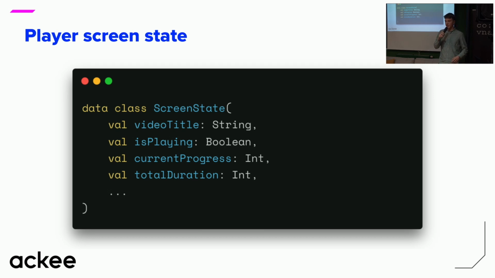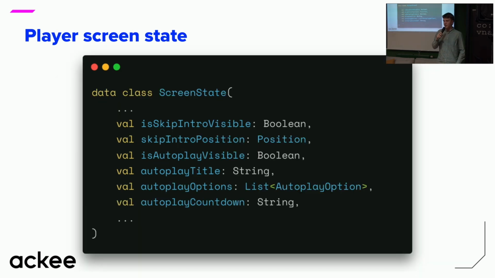We also have the flag if the video is playing to show correctly the play or pause button. We have some stuff for the seek bar like current progress and total duration. And now let's add fields for the skip intro feature. So we need to show or hide it correctly at the correct points in the video.